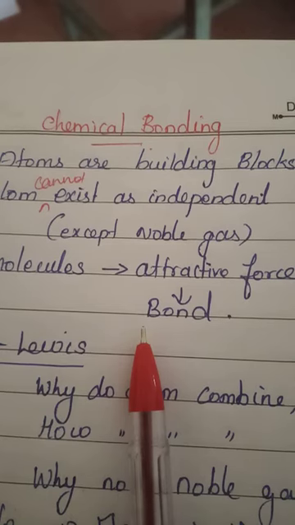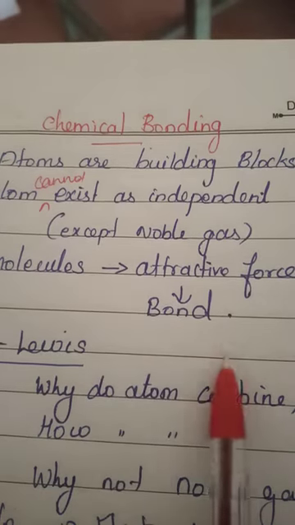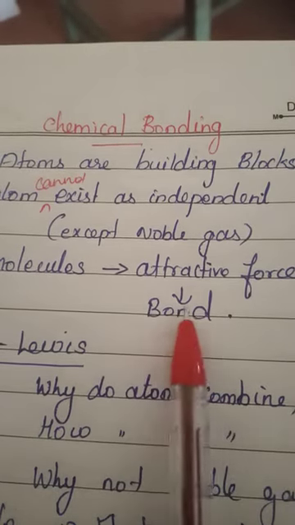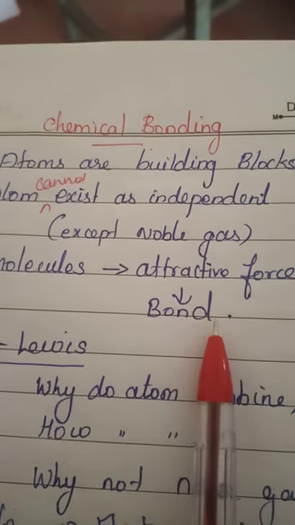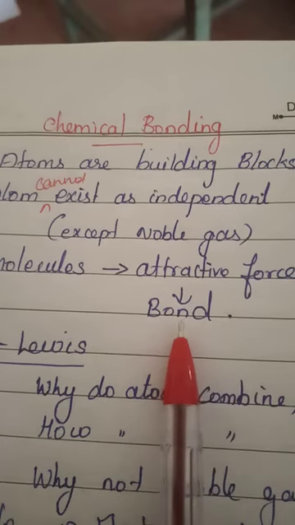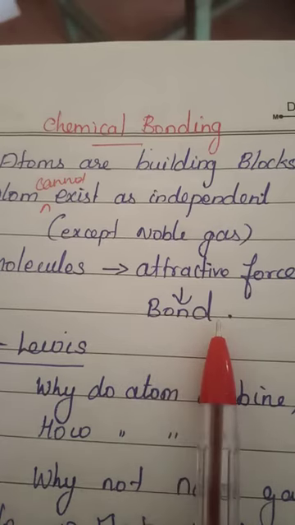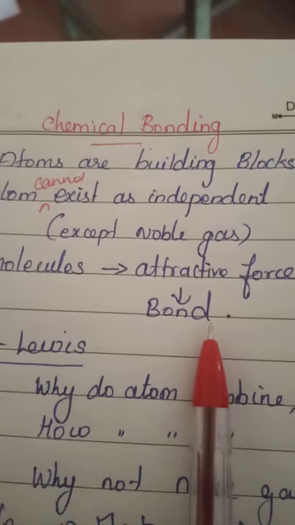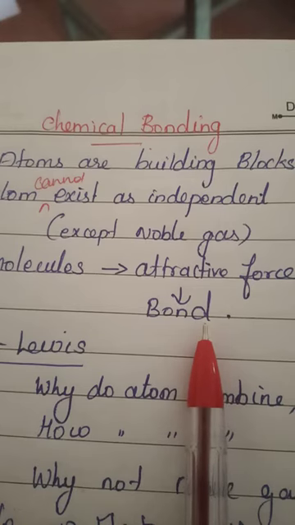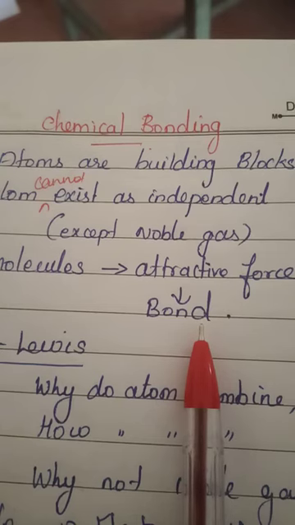So from this we can define the chemical bond. What is a chemical bond? A chemical bond is a force of attraction, an attractive force between the atoms which keeps them together. Bond is a force of attraction that keeps two atoms together. That is called a chemical bond. So we know that atoms combine with each other to form molecules, and the molecules are kept as a single unit with the help of this chemical bond.